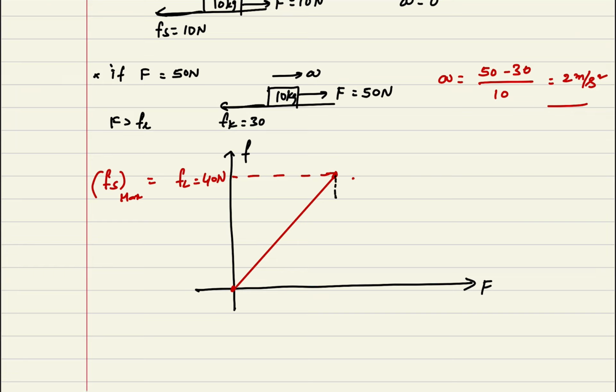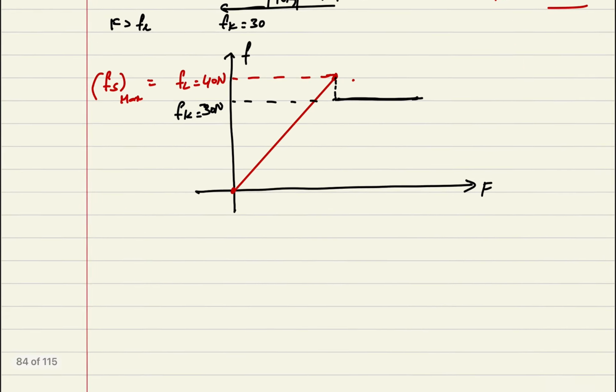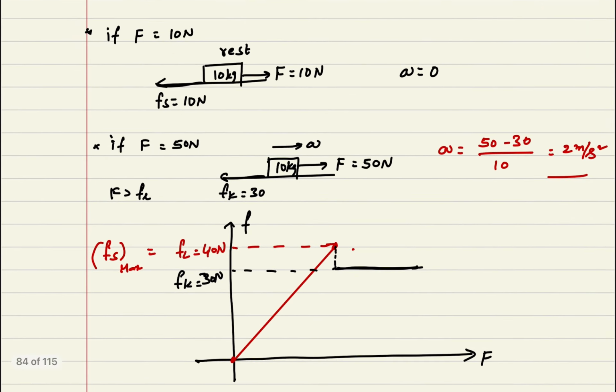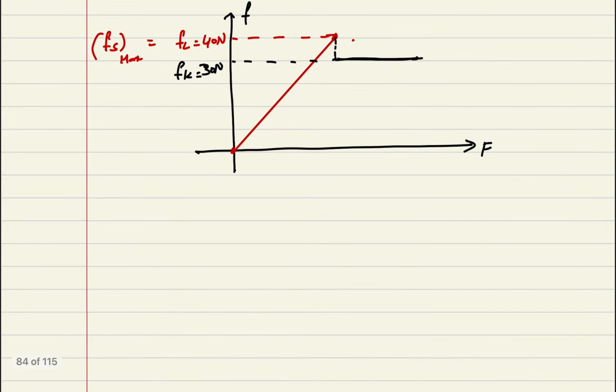Now suddenly you can see that it will come to the value of 30. So this is the Fk value, equal to 30 newtons. Whenever the body is moving, the kinetic friction value remains constant. Okay, this is about how static friction and kinetic friction exist.